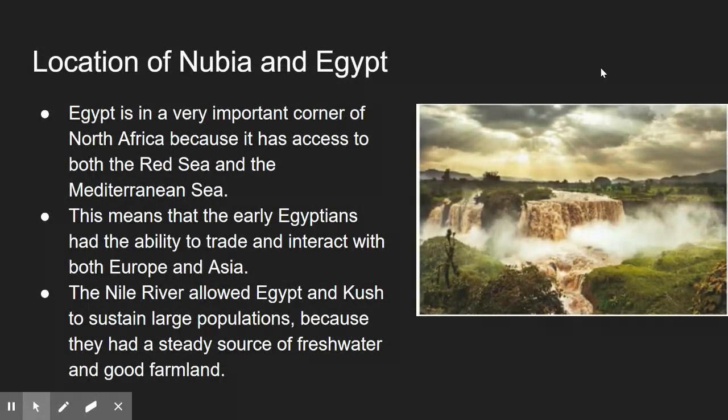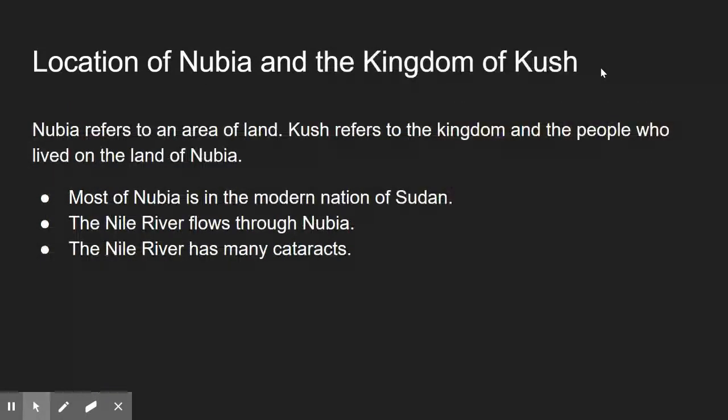Egypt is in a very important corner of North Africa because it has access to both the Red Sea and the Mediterranean Sea. This means that the early Egyptians had the ability to trade and interact with both Europe and Asia. The Nile River allowed Egypt and Kush to sustain large populations because they had a steady source of fresh water and good farmland. Nubia refers to an area of land. Kush refers to the kingdom and the people who lived on the land of Nubia. Most of Nubia is in the modern nation of Sudan.